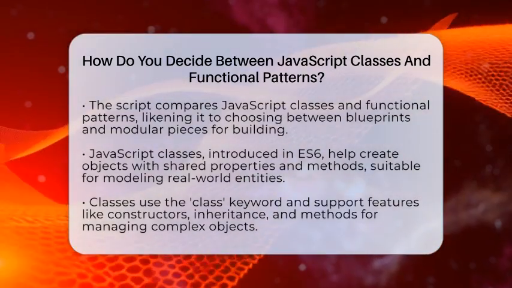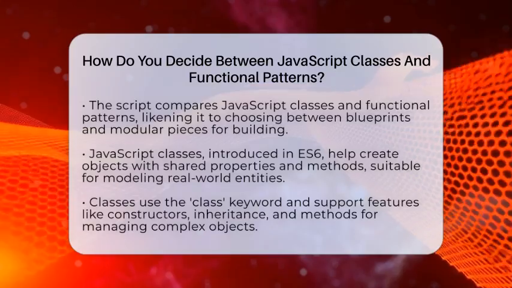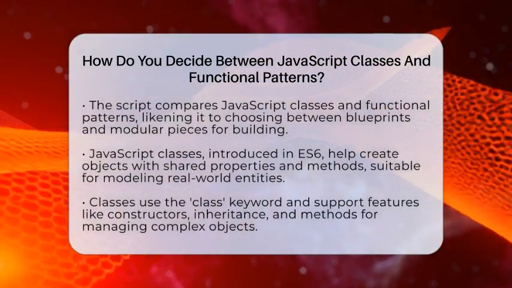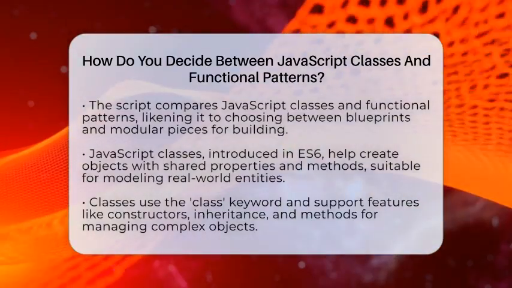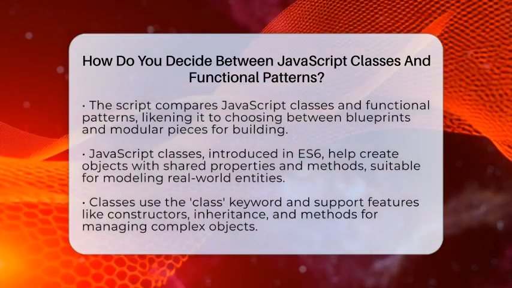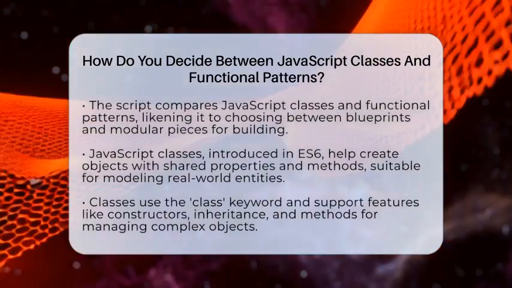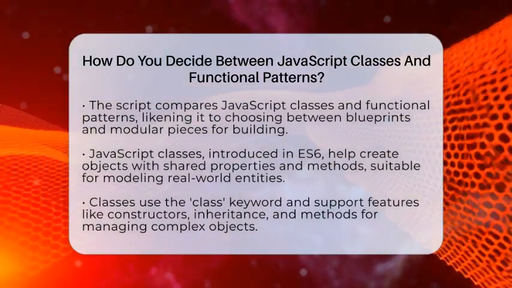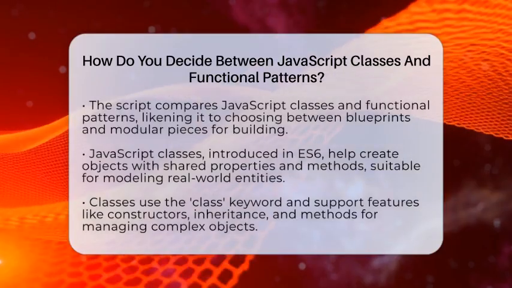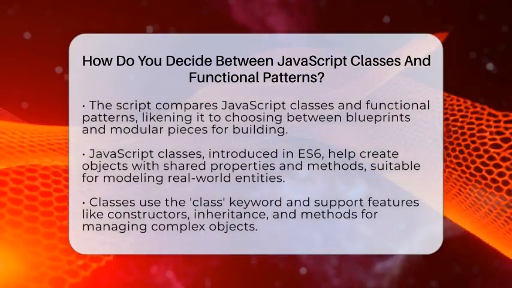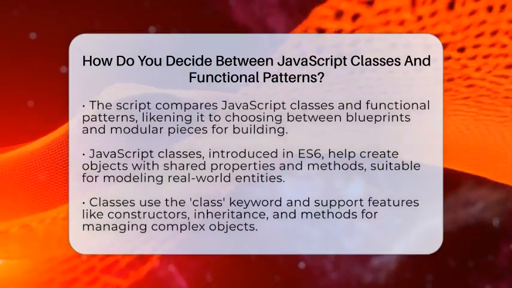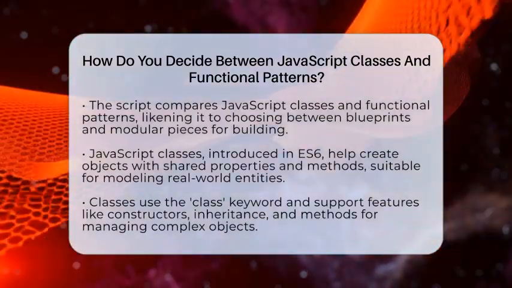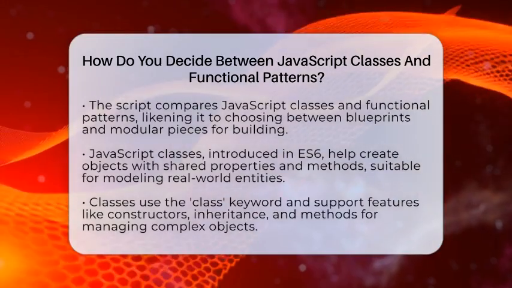JavaScript classes, introduced in the ES6 version of JavaScript, give you a clear way to create objects with shared properties and methods. Think of classes as blueprints for building multiple similar objects. They help when you want to model real-world things like users, products, or UI components that have internal states and need to manage their own lifecycle. Classes use the keyword class to define these blueprints, and they support features like constructors, inheritance, and methods, making complex